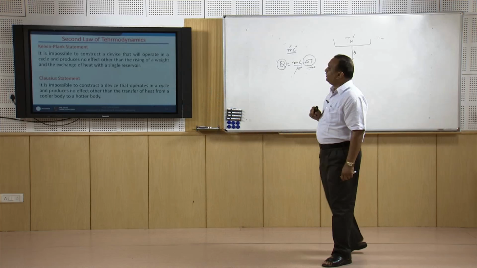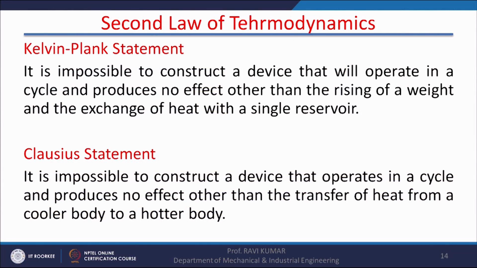There is another statement for the second law of thermodynamics, and it says that heat on its own cannot flow from a lower temperature to a higher temperature. The exact Clausius statement is like this: it is impossible to construct a device that operates in a cycle and produces no effect other than the transfer of heat from a cooler body to a hotter body, right. So, both statements are not different, they are the same,